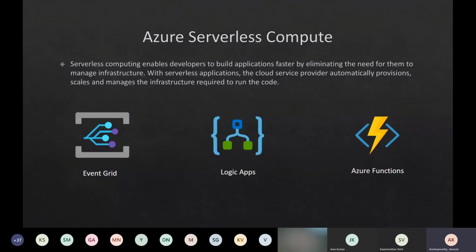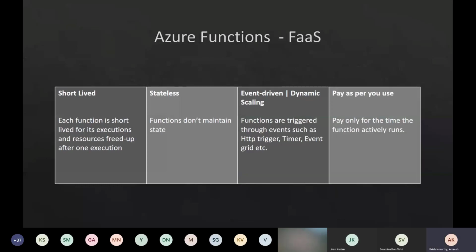And today's discussion is probably about Azure Functions, and definitely Azure Functions is one of the most widely used serverless compute facilities, I would say, from the developer's point of view. Azure Functions, we usually call it FaaS, which stands for Functions as a Service. What we used to do in the past is we all used to write big monolith applications, and then we slowly transitioned into SOA based applications, and then came the microservices, right? So we are probably somewhere between the microservices and serverless era, I would say.